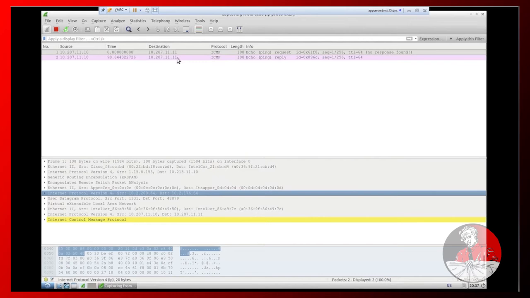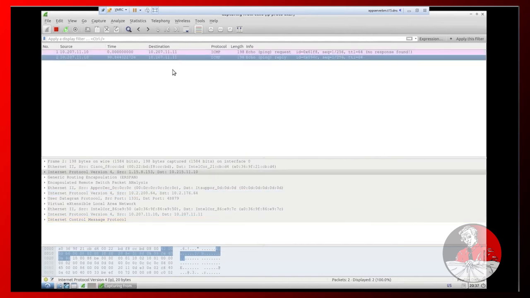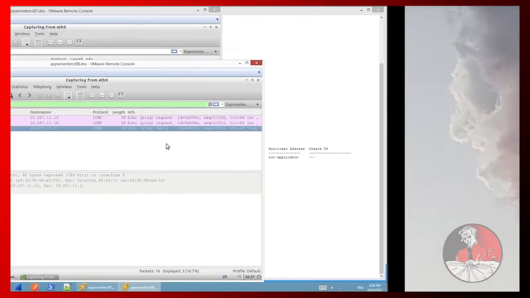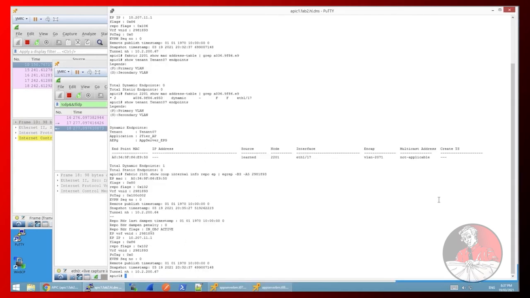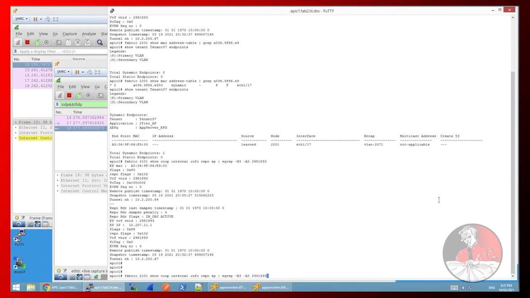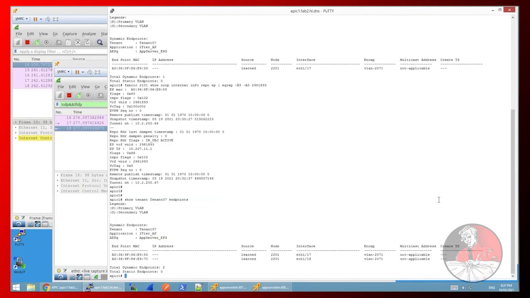Sure enough, because what happened was the ping got to the first server, host number 1, and host number 1 sent the reply back, but the switch hadn't quite registered that second MAC address yet, so it sent it off to the spine, and so we do see it up here at the spine again. And back here, the second ping packet got through, we got the reply, and most importantly, what do we see in our databases? So let's start with show tenant to tenant 07 endpoints.